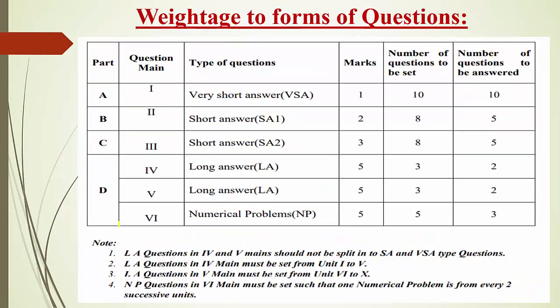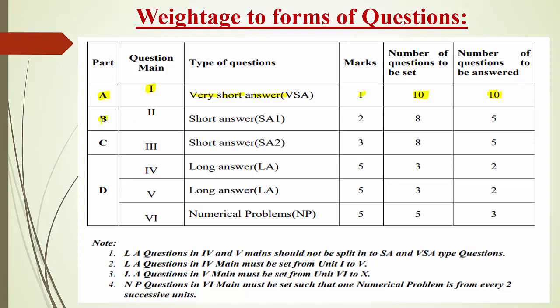Now I will explain the weightage to form the questions. How the questions will be formed, you can see here. In the question paper pattern, the first part is part A, that is the first main question. In the first main, we have very short answers. That means 1 mark questions will be asked. Total number of questions is 10. So you have to answer all the 10 questions. There are no options here.